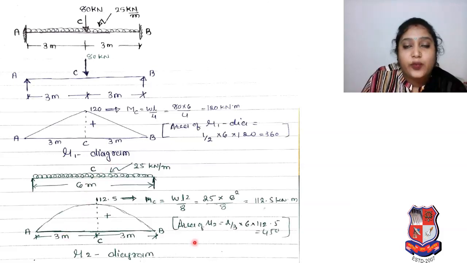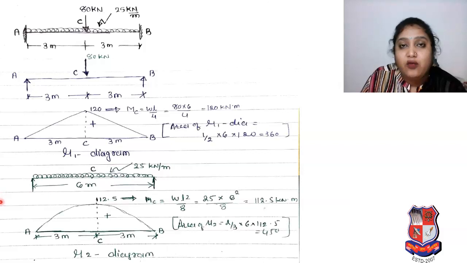Now we have to plot the Mu2 diagram, means for UDL. So you can see a simply supported beam with UDL of 25 kilonewton per meter. For that, your Mu diagram will be in that shape and your moment will be 112.5. How? Moment at C is equal to WL square by 8. Your W is 25, span 6. So 25 into 6 square by 8 is equal to 112.5 kilonewton meter, which I have already shown in the previous slide. Again we need that diagram's area.